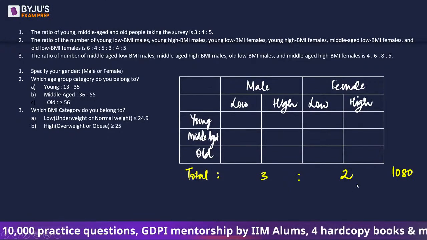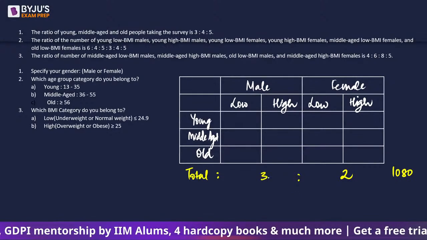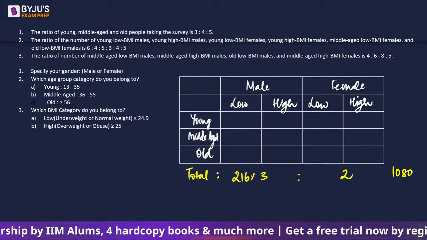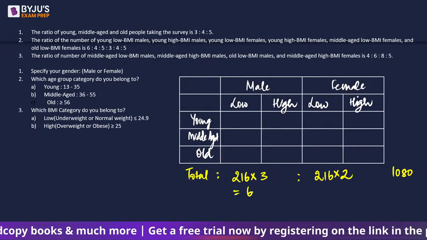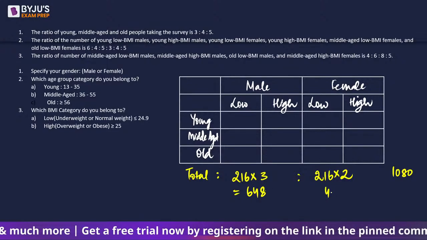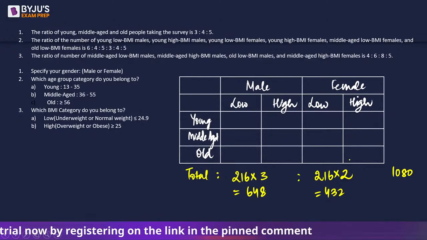So this will become, if we divide it into 5 parts, 216 will come. So this will become 216 into 3, and this will become 216 into 2. So this is going to be 648 and this is going to be 432. So total males are this many.